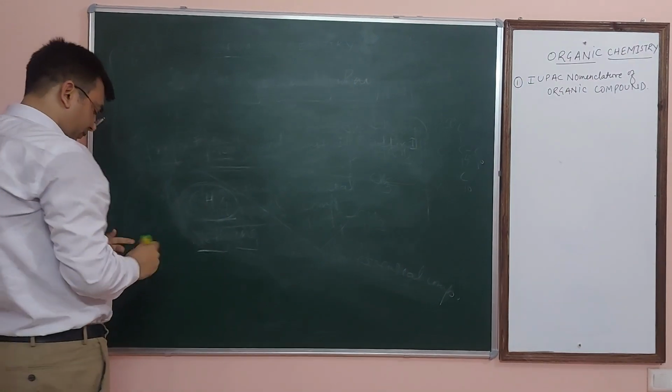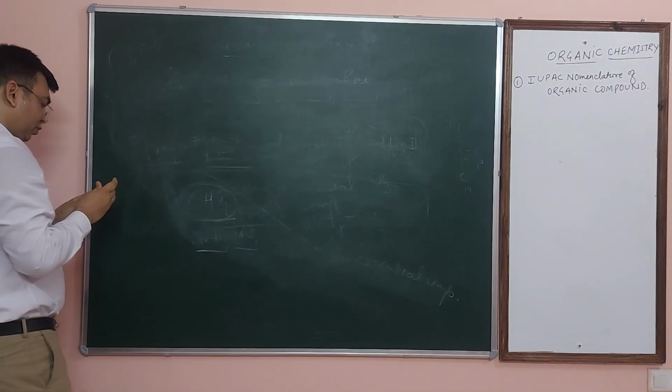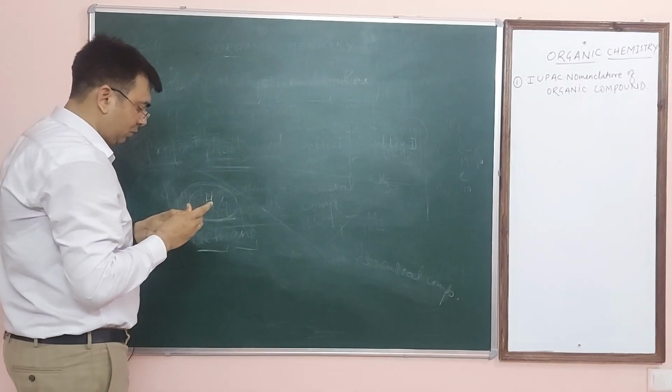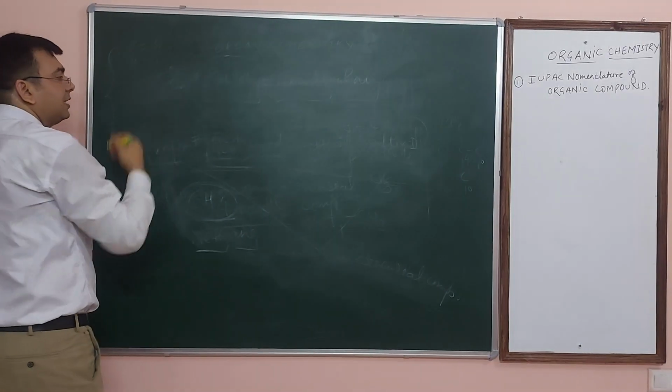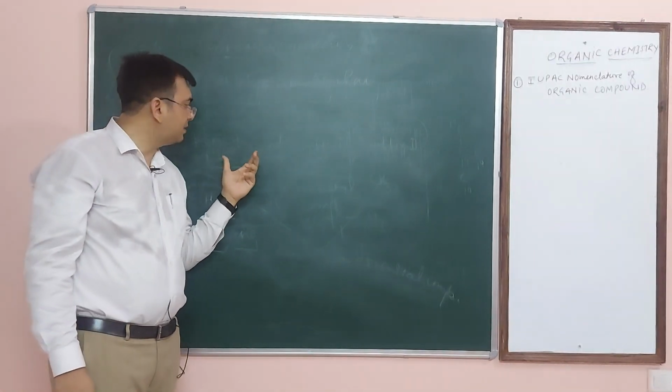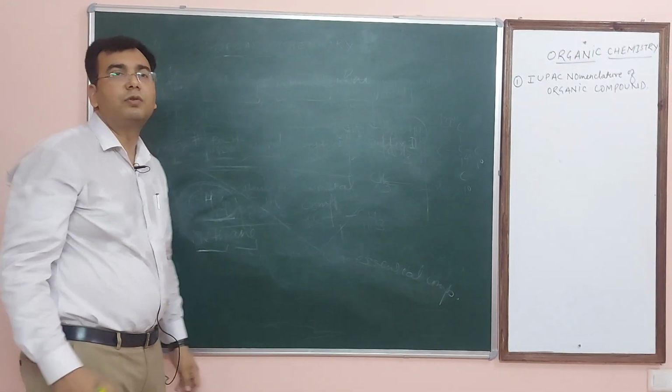Now first I am going to explain what is the meaning of root word. This is a class 11th topic. In class 10th also you know the meaning of root words.